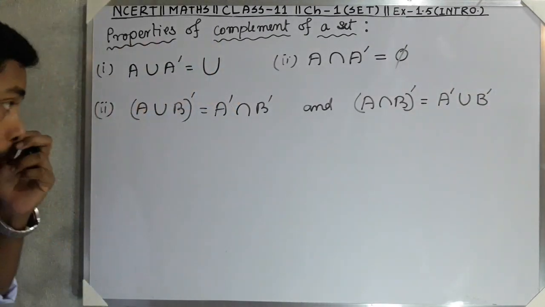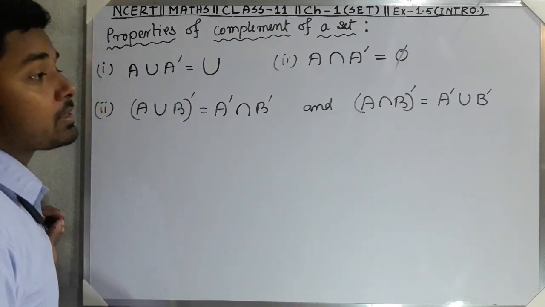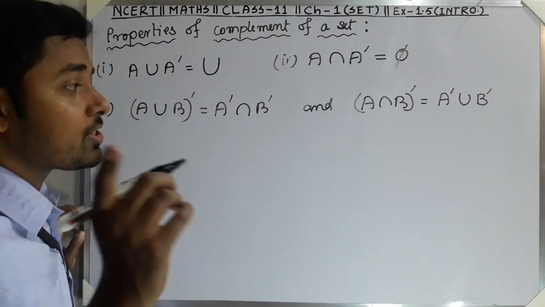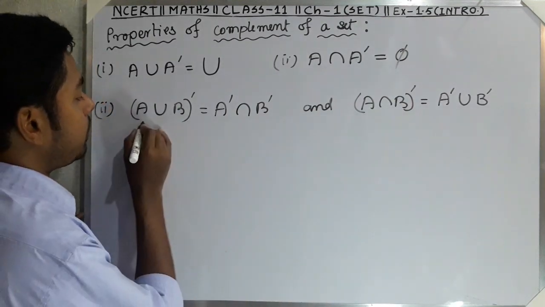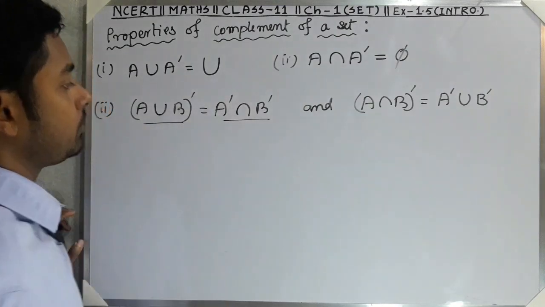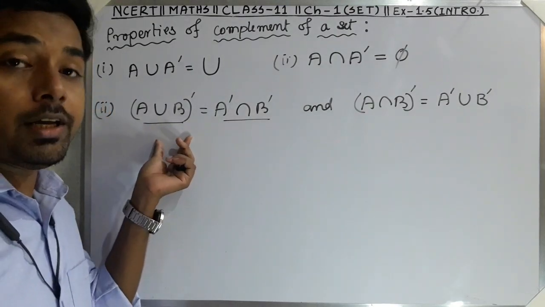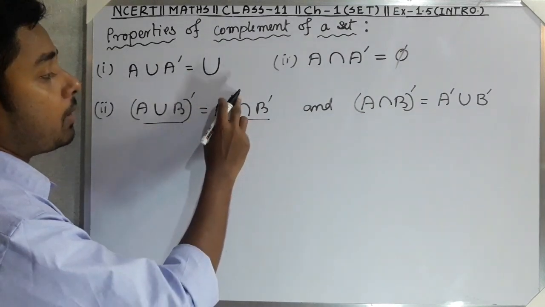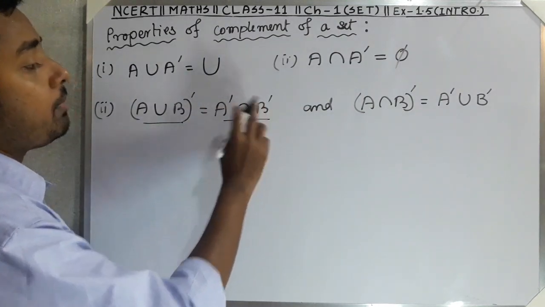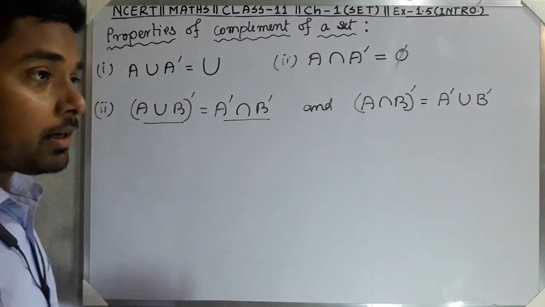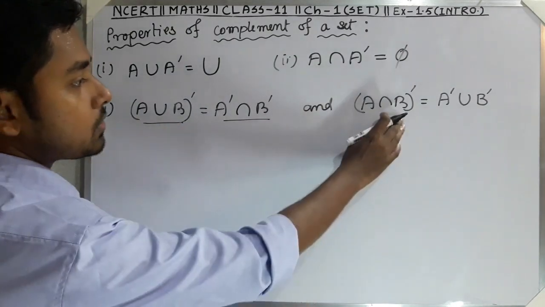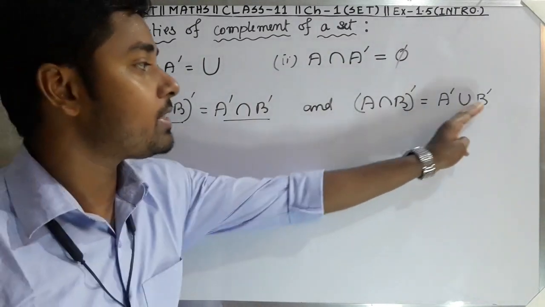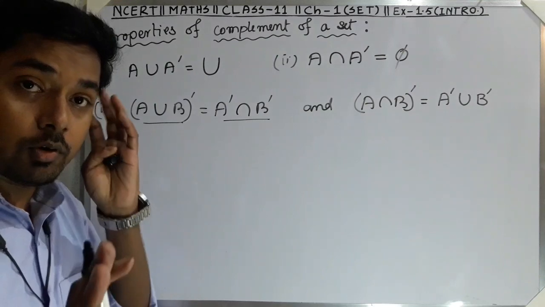So what is it? Try to understand. I had given the example of the second question, second example I had given. Just check it. We have already found there A union B complement and A complement intersection B complement. Now check there, are they the same or not. I think this part we have done there, so do check it.